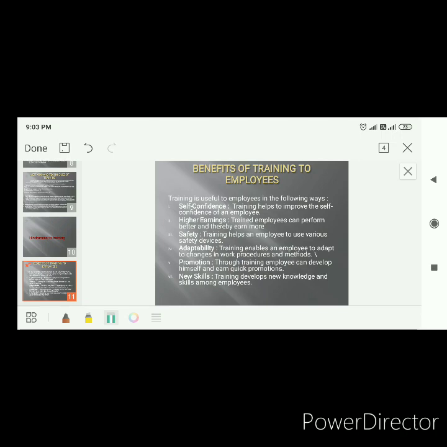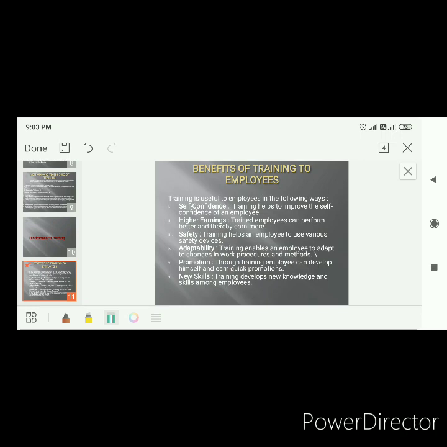Under induction training you write down, maybe outside the workplace. On the job training, at the workplace. Write down at the workplace. Induction training is given to a new employee. Next point, number 2. Whereas on the job training is given to both new as well as existing employees.